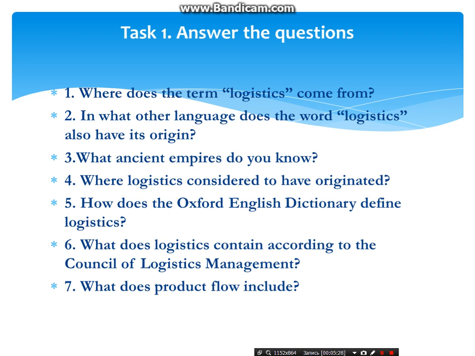Now students, look through the text again and try to do some tasks related to the topic. The first task is to answer the questions, and you should find their answers from the text. The first question: where does the term logistics come from?